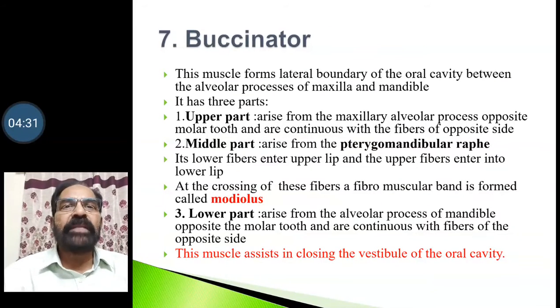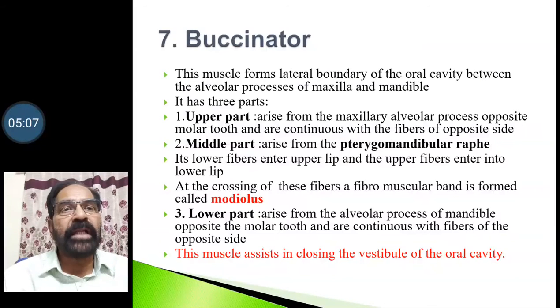Another important muscle that we are going to study is the buccinator. This muscle forms the lateral boundary of the oral cavity between the alveolar processes of the maxilla and mandible. It has three parts. The upper part arises from the maxillary alveolar process opposite the molar teeth, and these fibers are continuous with the fibers of the opposite side. The middle part arises from the pterygomandibular raphe.